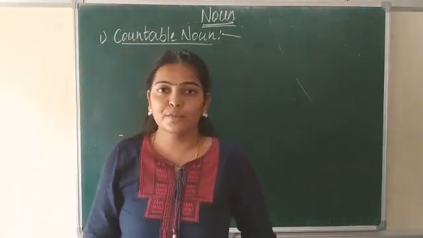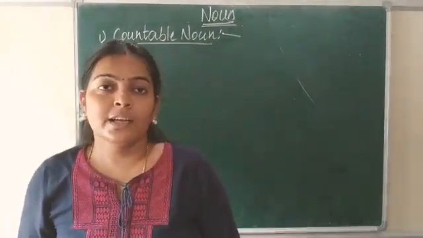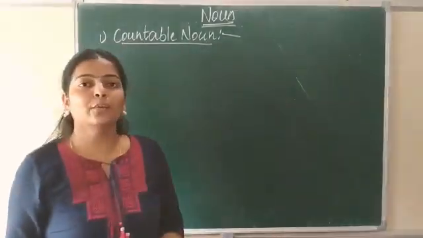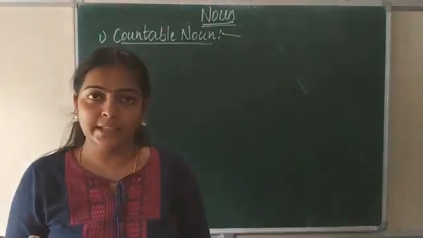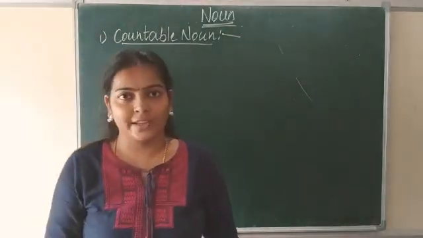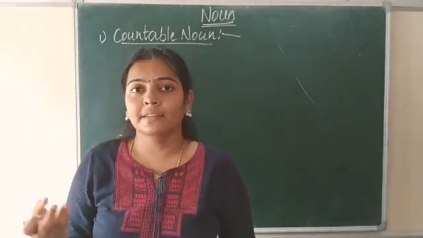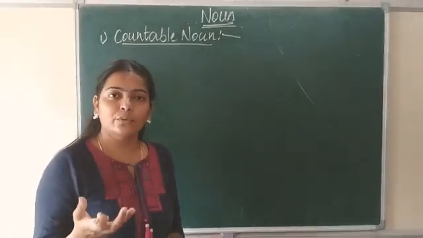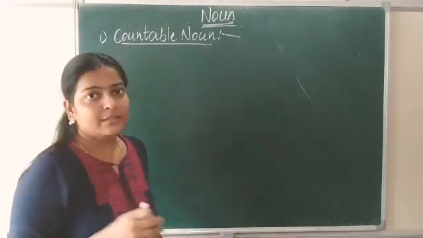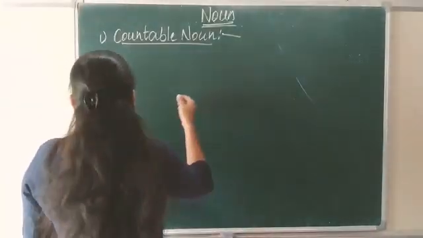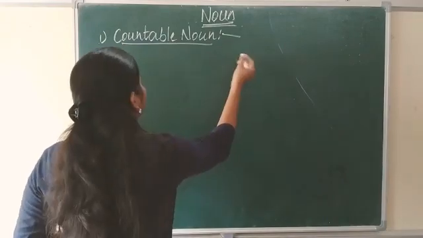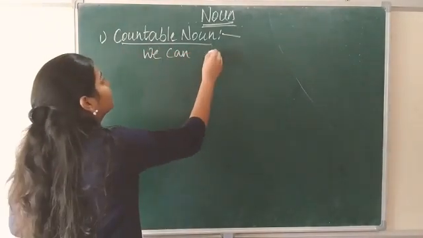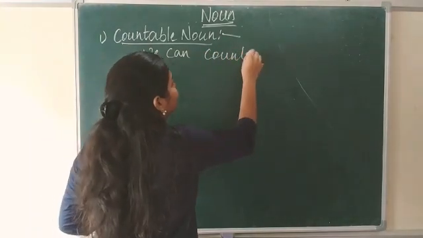Now here, countable nouns. What are countable nouns? Countable nouns are nothing but, as the word itself says, nouns that we can count. We can count using numbers. For example, a chair, a bag, a fan, 3 bags, 3 apples, 3 mangoes. In the same way we can count those nouns. Countable nouns are nothing but which we can count using numbers.